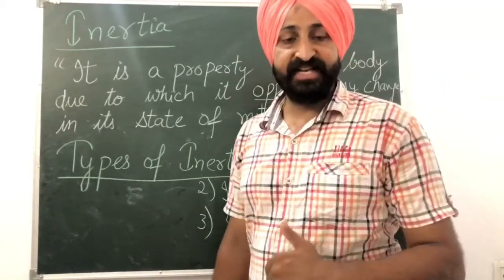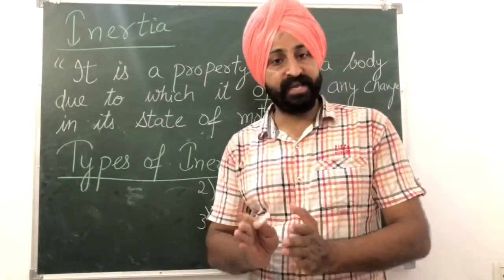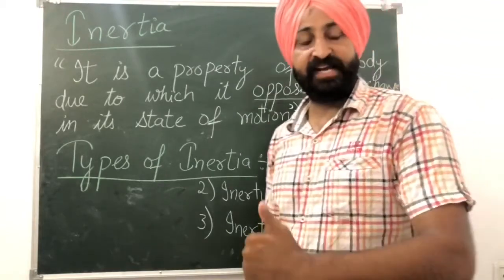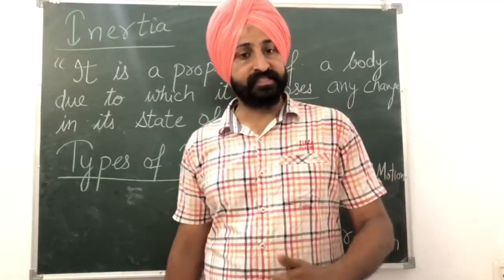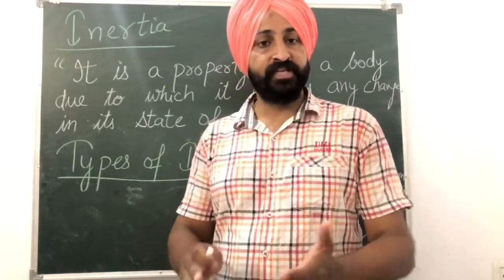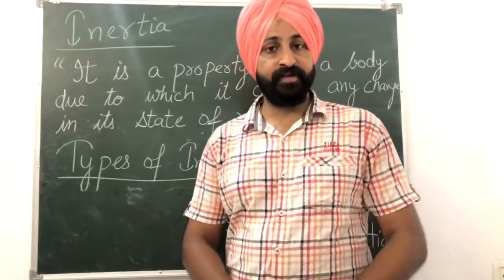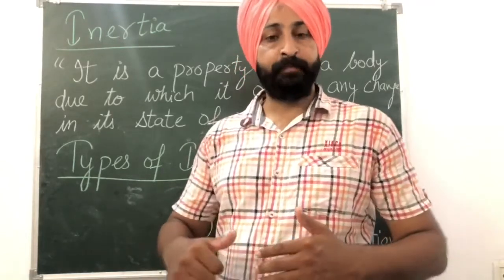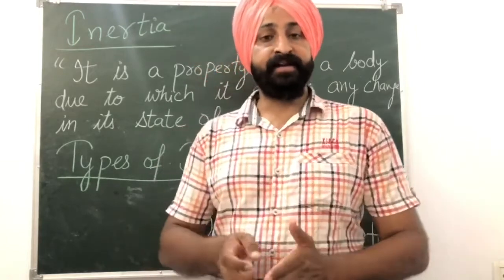If a body is at rest, it will try to remain at rest, and if a body is moving in uniform motion, it will try to keep moving in that motion only. So inertia is a kind of resistance which a body provides to all those forces which are trying to change its state of motion. So the concept of inertia has arrived from Newton's first law of motion, and depending upon the state of the body, inertia can be divided into three types.